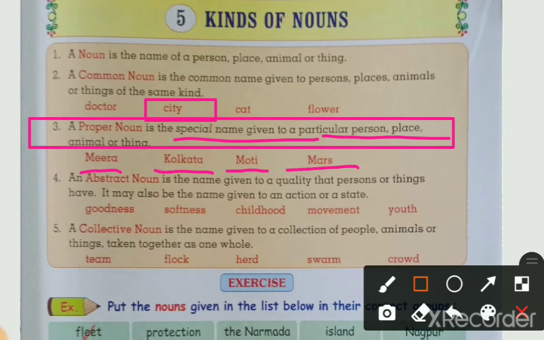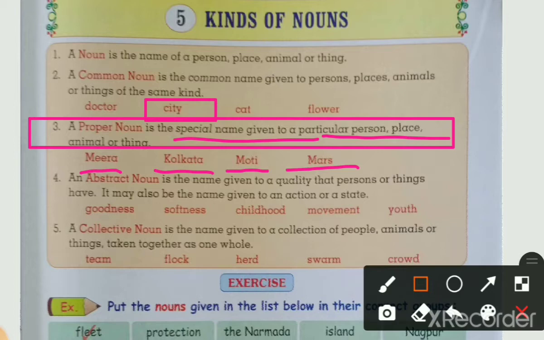But if I tell you Pune is a city name, that is a special name and a particular name. If I talk about Pune, then you will easily understand that Pune is situated in Maharashtra. If I talk about Kolkata, Chennai, Mumbai, then what will you understand? You will understand the proper name of a city or the proper name of a place. Did you understand? So it's called the proper noun.